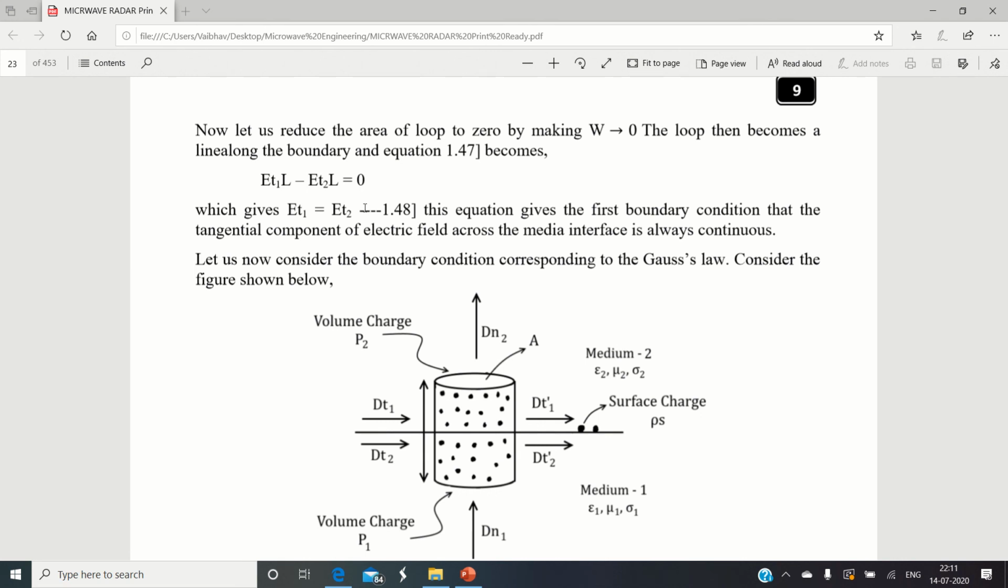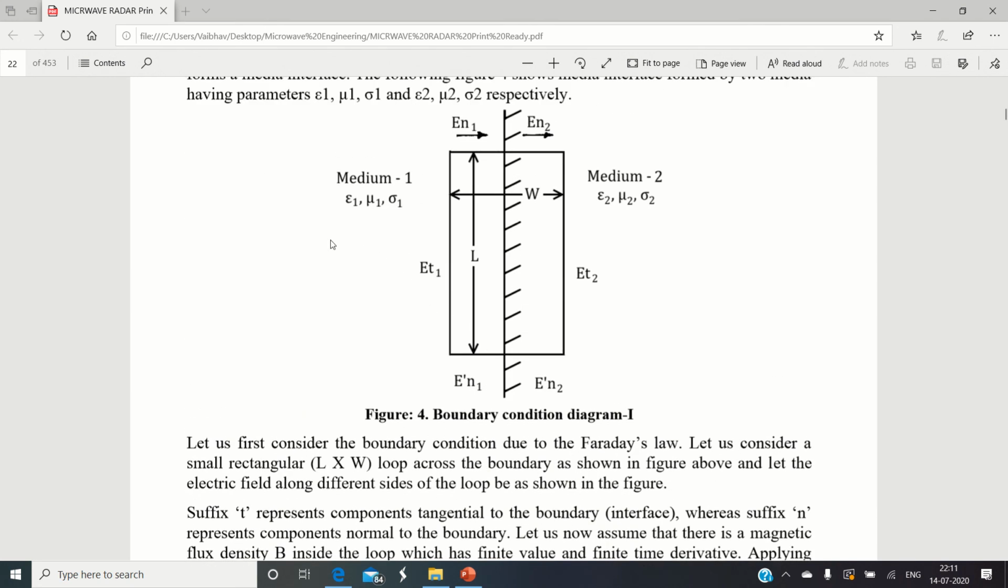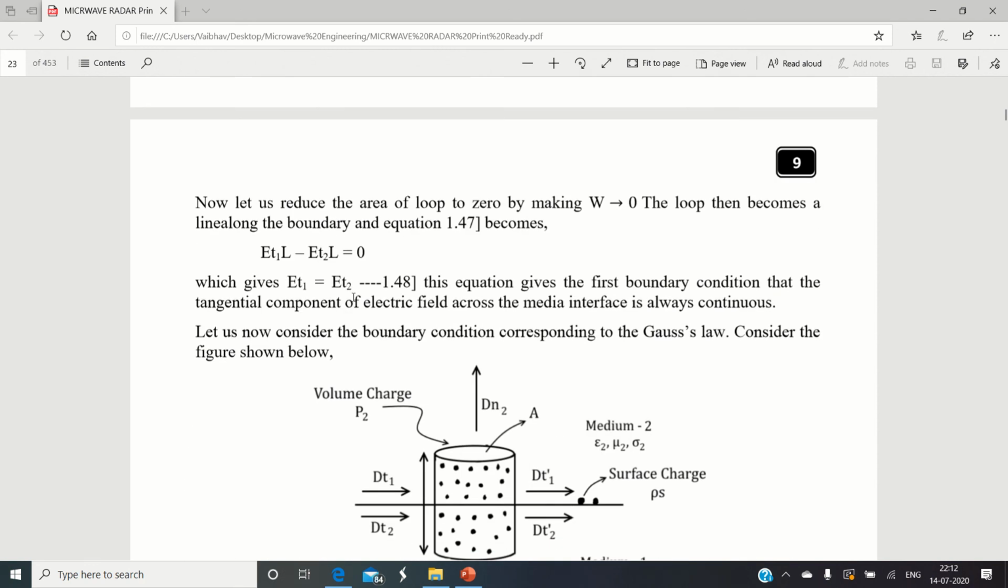So when the electromagnetic signal passes from medium number 1 to medium number 2, the tangential component in medium number 1 is the same as the tangential component in medium number 2. In other words, the tangential component of the electric field will not change when the signal passes from medium number 1 to medium number 2. That is the first and very important rule of boundary condition: the tangential component of the electric field remains continuous. Continuous means ET1 is equal to ET2, and that's why this equation is here.